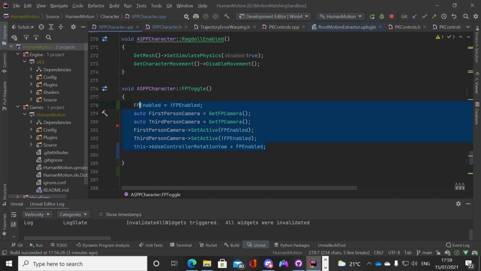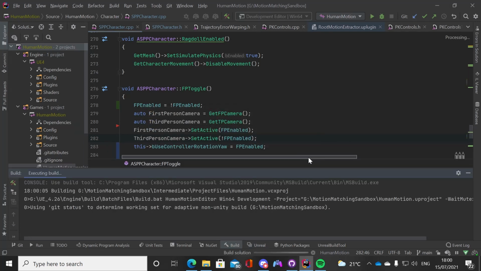I've done something in some first person stuff before, so I kind of remember using this, but it's been a good few months since I've touched it. So I'm just trying. Yeah, I think that should do it. We want the controller to determine our rotational yaw. The controller, which is our joystick in this case, will determine how we look. Okay, so let's build.